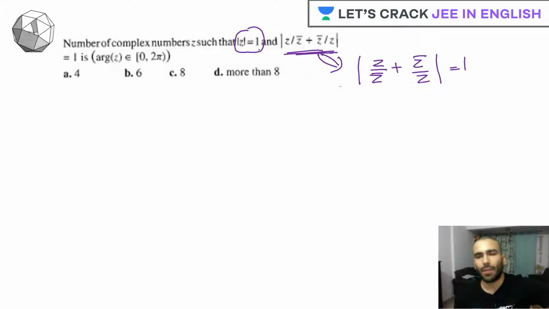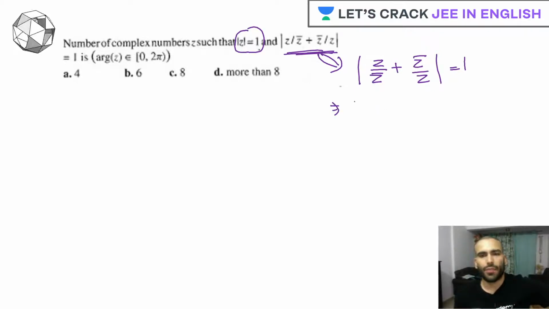If I multiply by z square here, this will become 1, and this will also become 1, so z square plus this. You can do it like this.